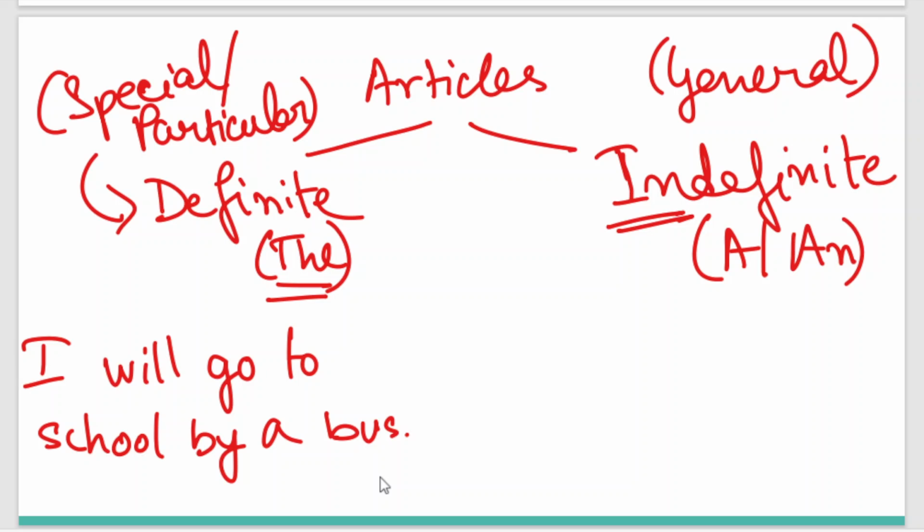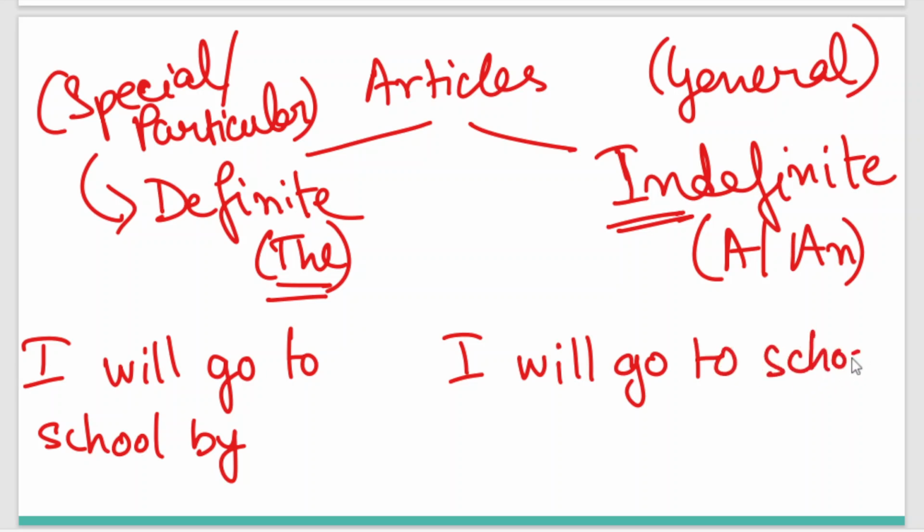It can be a private bus, it can be a government bus, any kind of bus. I'll write the sentence again here: I'll go to school by a bus. That is when we are just saying something in general. It can be any bus, a public bus, an AC bus, a government bus.